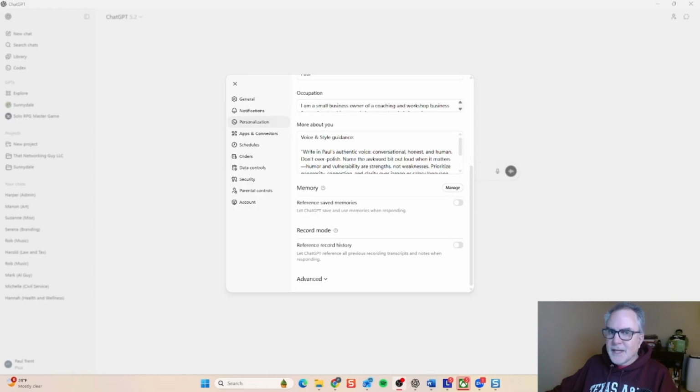So here we are in ChatGPT, and before we get started, I wanted to show you how to turn memory off, because this demo works best if memory is off. So in ChatGPT, you go down here for your account settings, and you'll click on personalization, and then right here where it says memory, you want to make sure this is turned off. The reason why is if you have memory turned on, it's going to pull information from other chats, and so that this is a clean run through of my system, I wanted to make sure that was turned off.